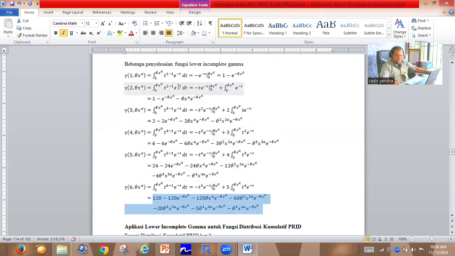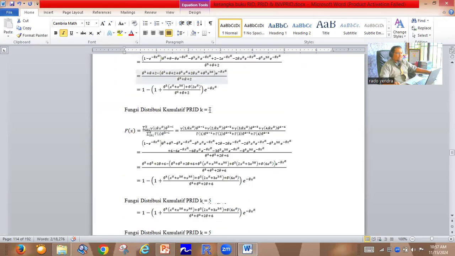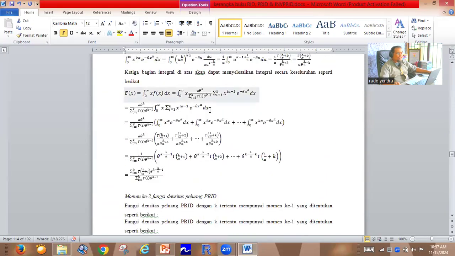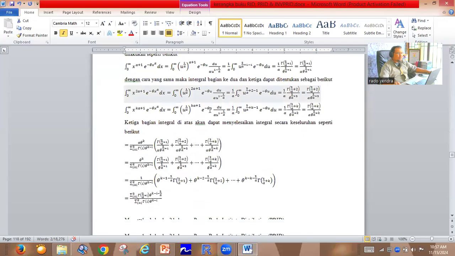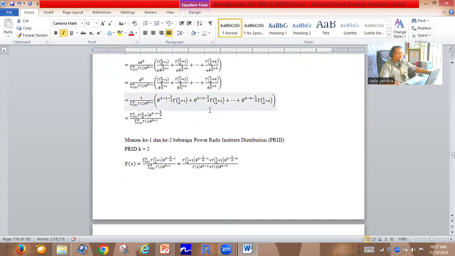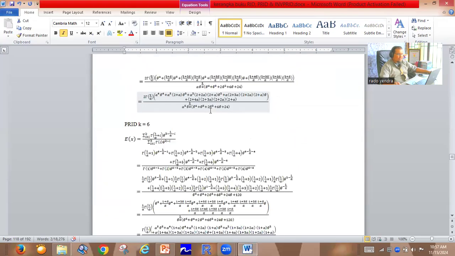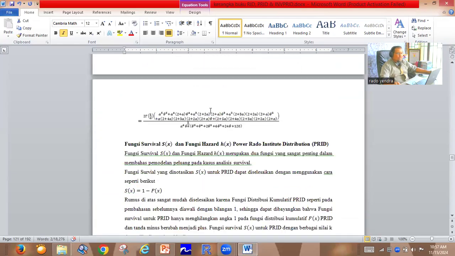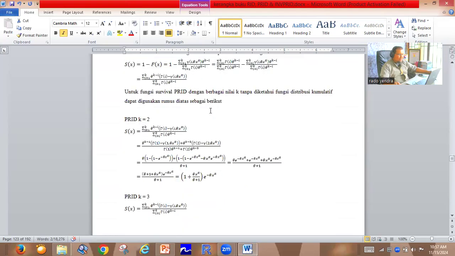With this information we can find the survival function very easily. We only depend on the general formula for the survival function, especially for the power Rama-Shanker distribution. We are trying to solve the problem for some k for the power Rama-Shanker distribution. For example, like this one.